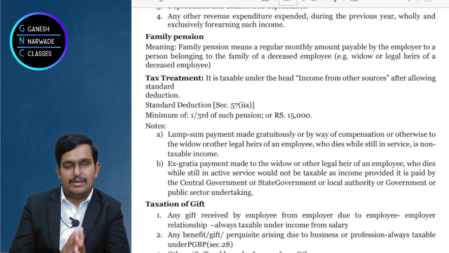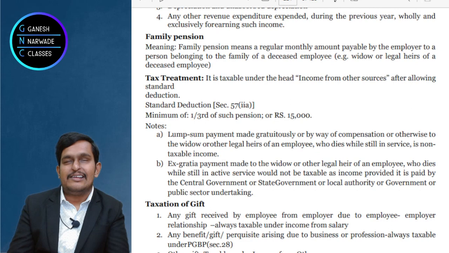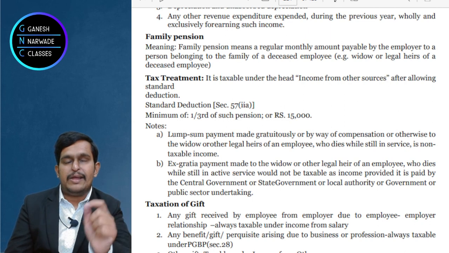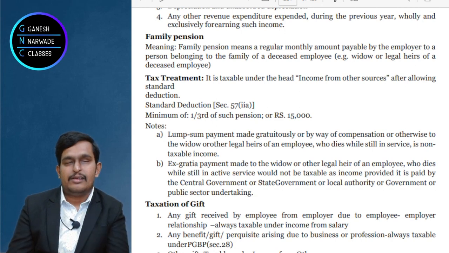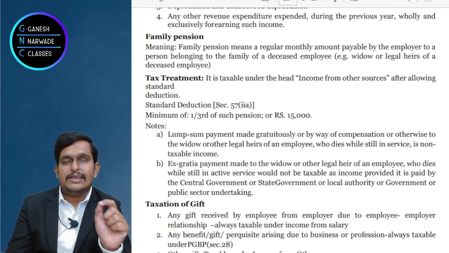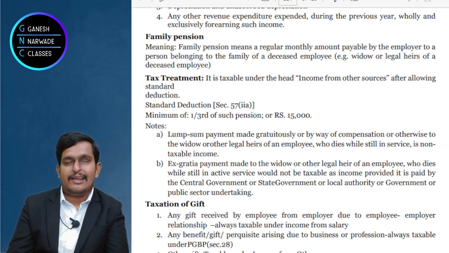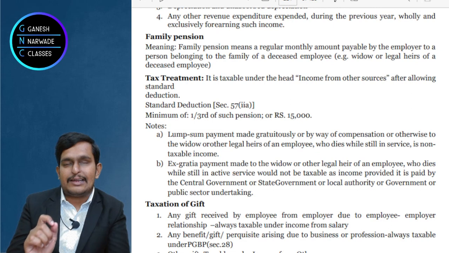Now it is taxable, but some relief should be given, right? It is the toughest time which the family is going through. The earning person died. So the government said no problem, we'll give some relief. So what the government said: whatever family pension received, minus the minimum of the following. What is that? 1/3 of family pension, and second one, a fixed 15,000 rupees. Out of these two, whichever is lower, that minimum will be deducted from the family pension received. And then the balance will be taxable.